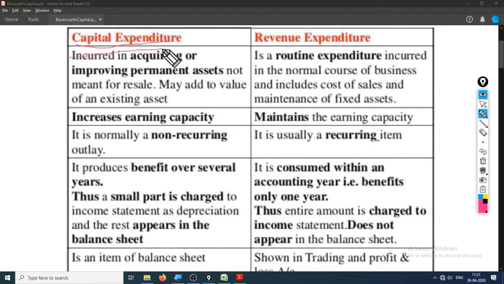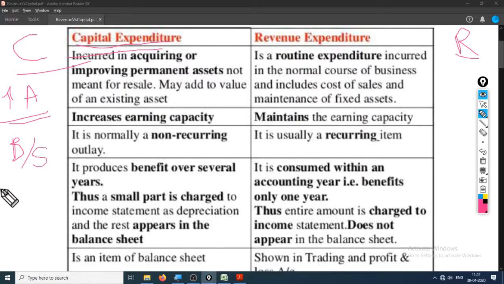Okay, now we know how to classify what is revenue and what is capital, but what do we do after we know it? Okay, so all the capital expenditure and all the revenue expenditure. Capital expenditure will add to the value of the asset, that is increase the value of the asset. Hence, where is the asset shown in the financial report? That is balance sheet. And then depreciation will be charged on them, that is the total new value.